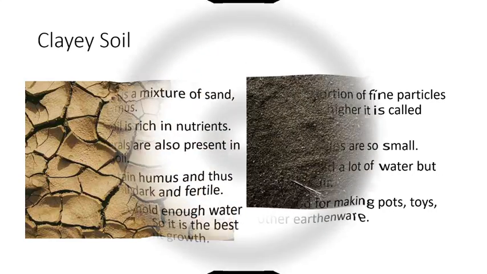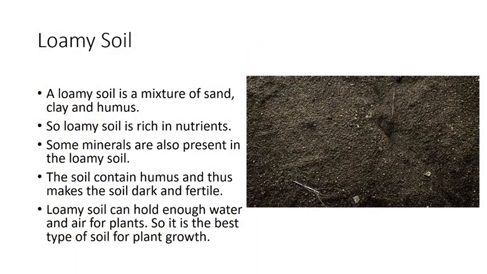Then third one is loamy soil. Loamy soil is a mixture of sand, clay, and humus. Loamy soil means it's a mixture of sandy soil and clay soil. And so loamy soil is very rich in nutrients because it contains some humus also.